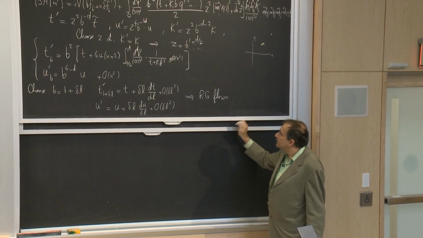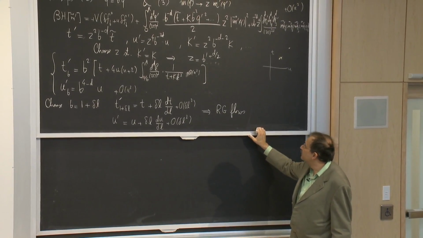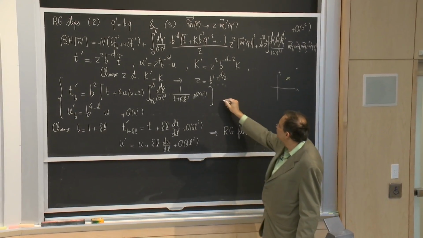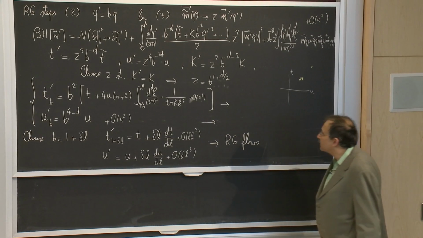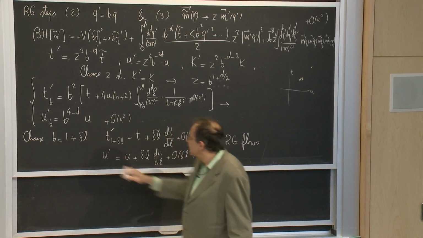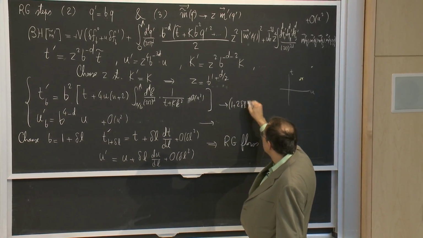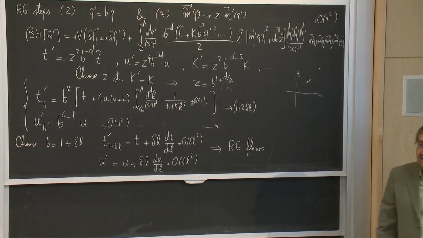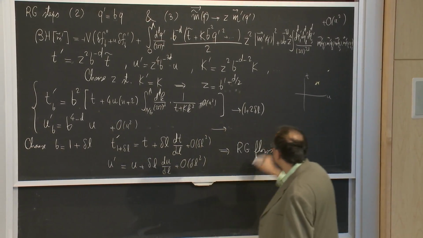Now, if I do that over here, you can also see some other things emerging. So b squared I can write as 1 plus 2 delta L. And then here I have t.